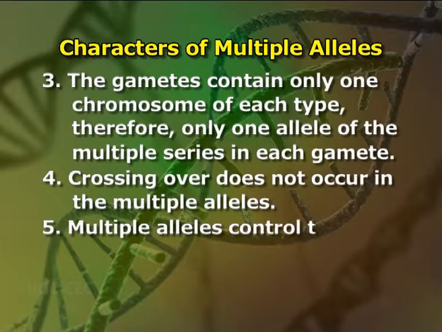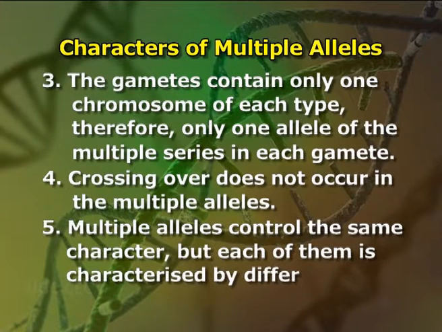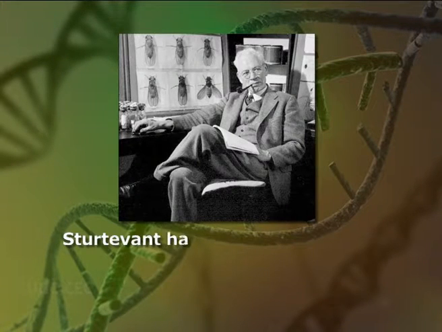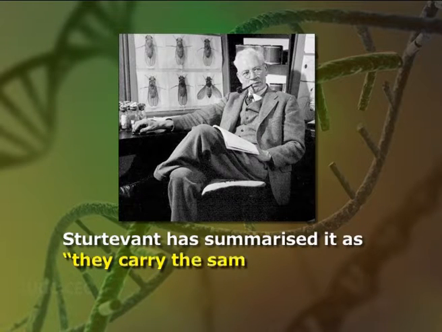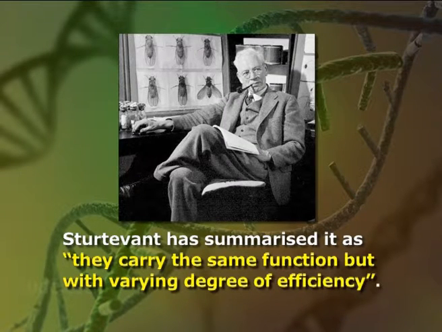Multiple alleles control the same character, but each of them is characterized by different manifestations. Sturtevant has summarized it, telling they carry the same function but with varying degree of efficiency.